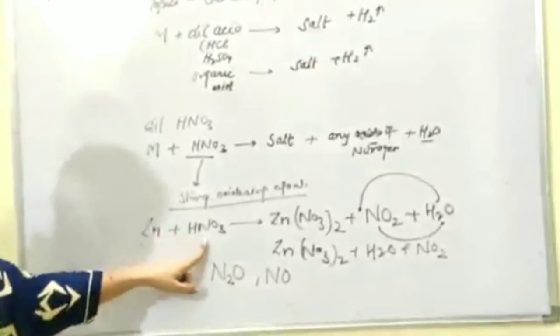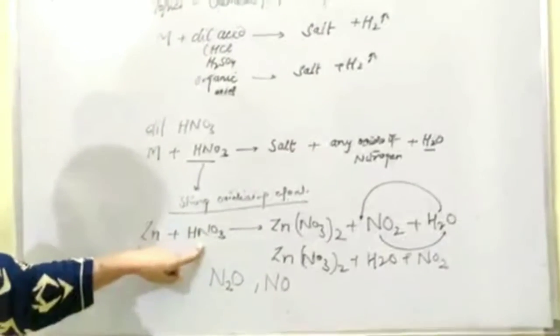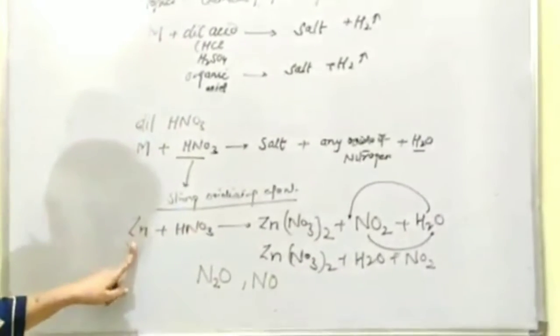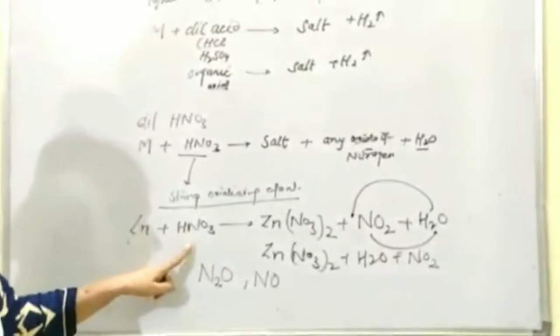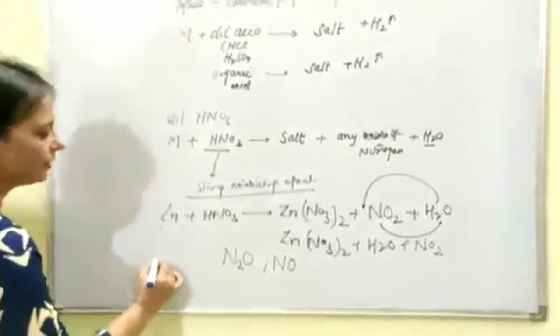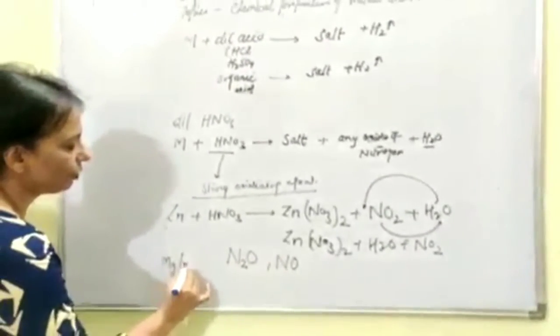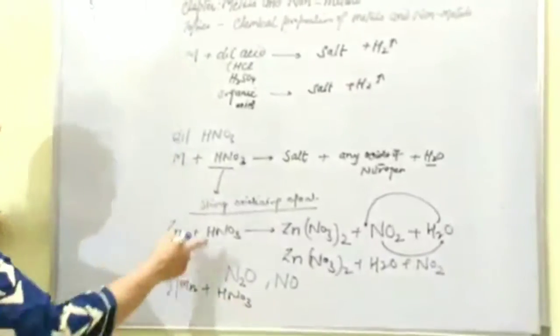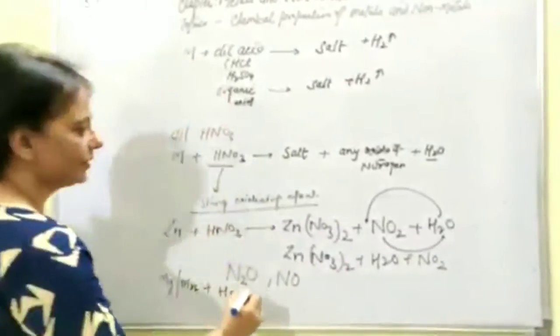So what is the main reason why the behavior of the nitric acid is different as compared to the other mineral acids towards a metal? Because of its oxidizing agent. But here also we are having two exceptions. When nitric acid reacts with either magnesium or manganese, okay, then it behaves exactly in the similar way as the other mineral acids are doing.